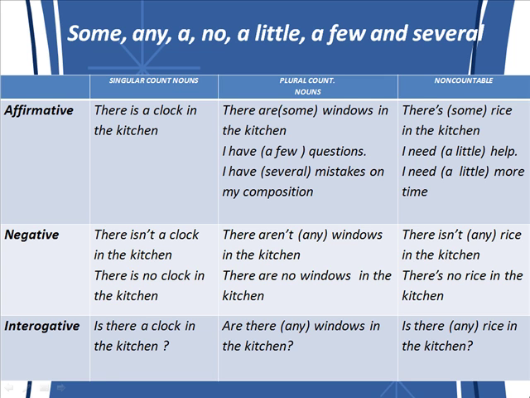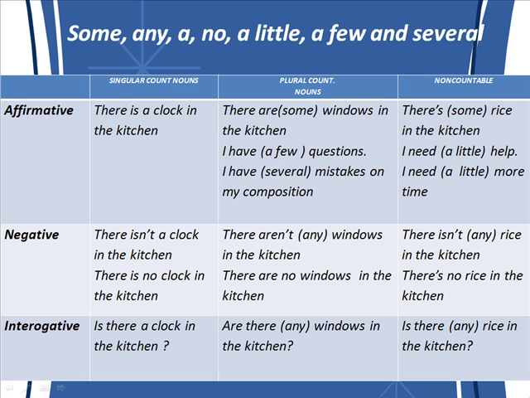With plural countable nouns, we use any or no. There aren't any windows in the kitchen. There are no windows in the kitchen. With non-countable or uncountable nouns, we use any and no. There isn't any rice in the kitchen. There is no rice in the kitchen.